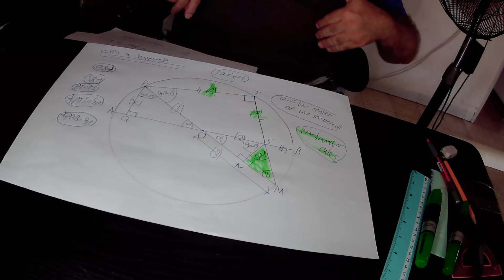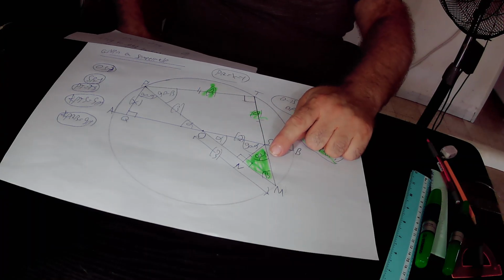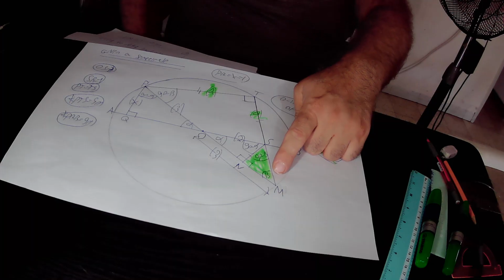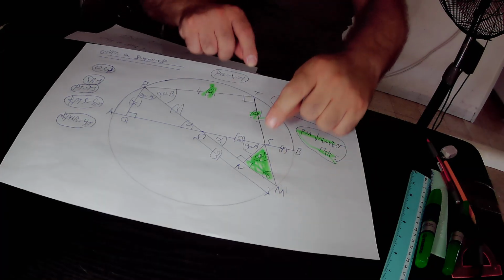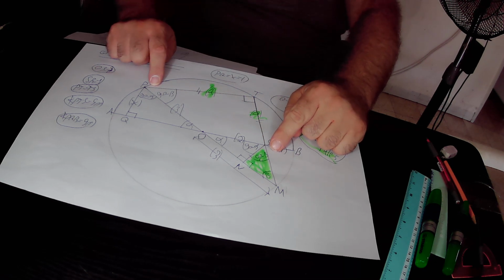In the next step, we prove that the big right triangle PTM is similar to the green right triangle SNM. So why are those two right triangles similar to each other? First of all, this is angle beta, that is the common angle that belongs to both triangles. So we can write down that angle beta equals itself as a common angle. In addition, those two angles are both equal to 90 degrees and therefore they are equal to each other. And finally, those two angles are both equal to 90 degrees minus beta, therefore they are equal to each other.